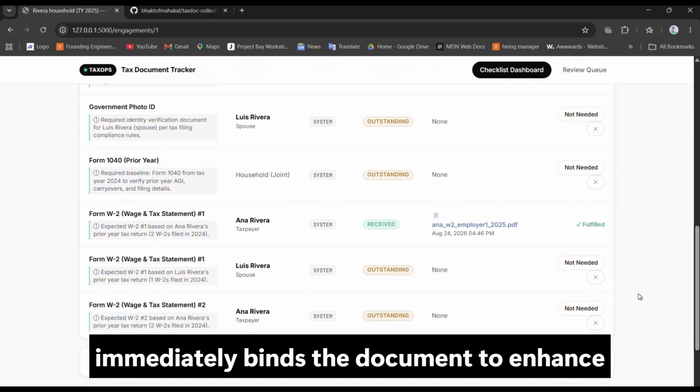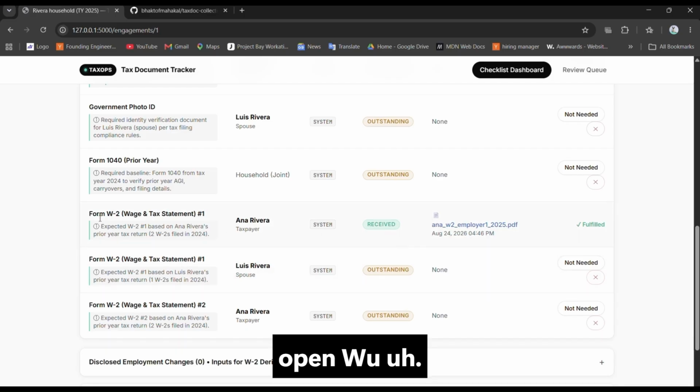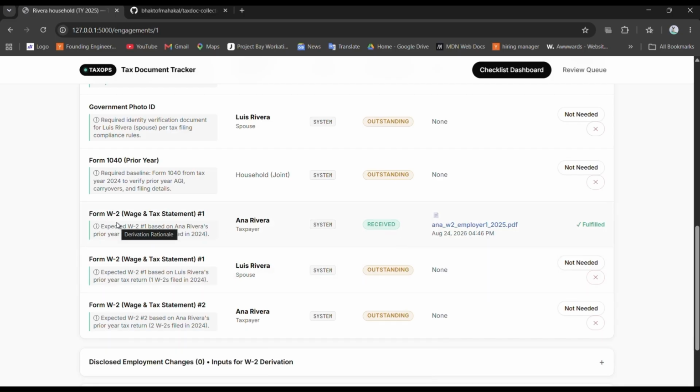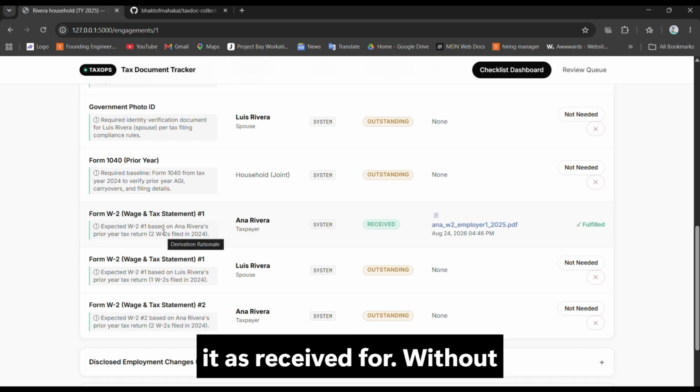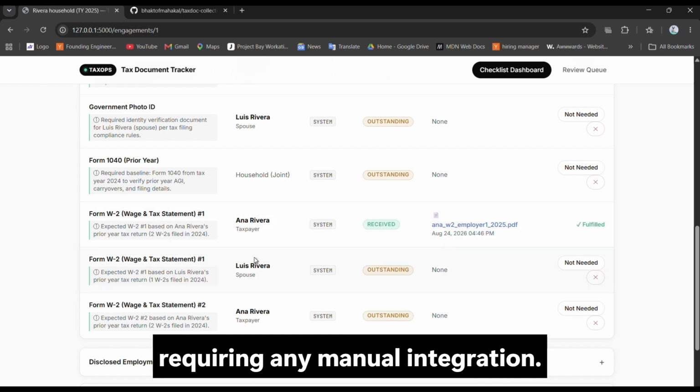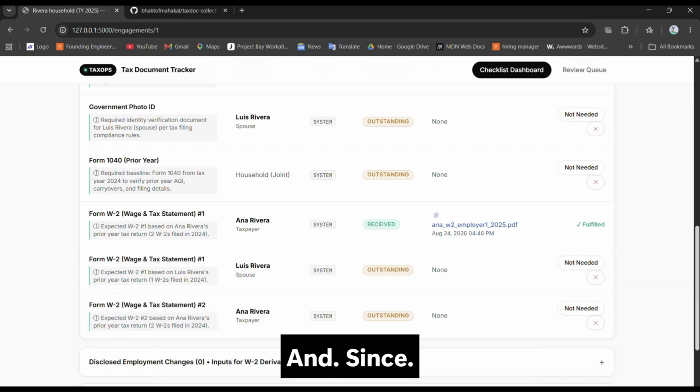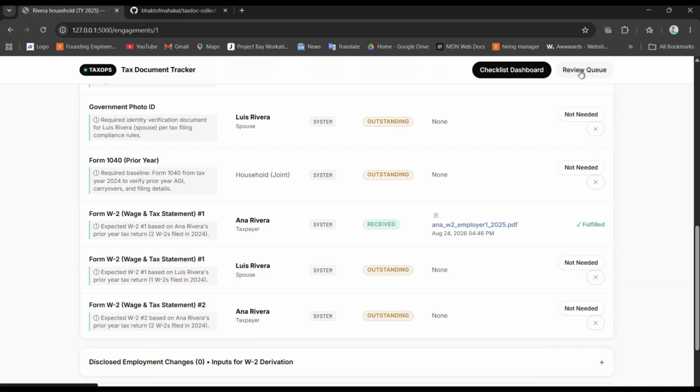The system immediately binds the document to Anna's open W-2 slot and marks it as received without requiring any manual intervention.